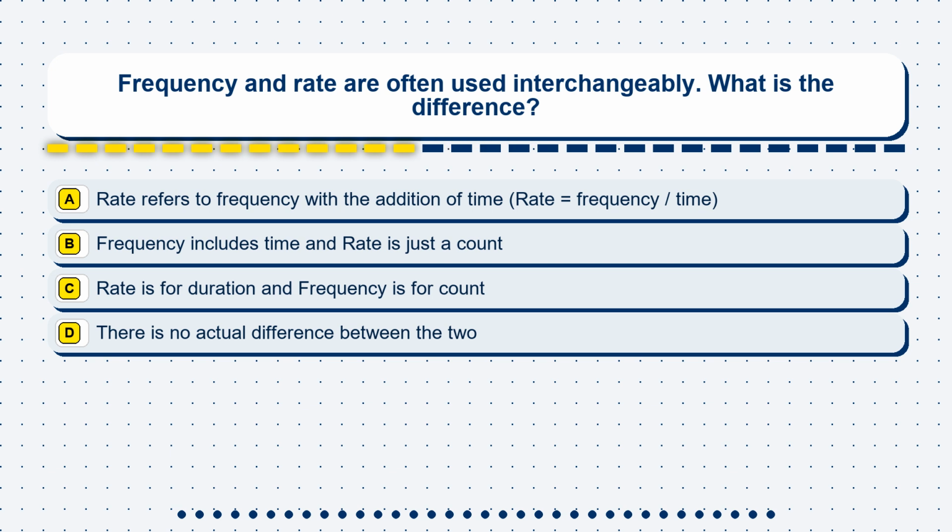Option B, a frequency includes time and rate is just a count. Option C, rate is for duration and frequency is for count. Option D, there is no actual difference between the two.